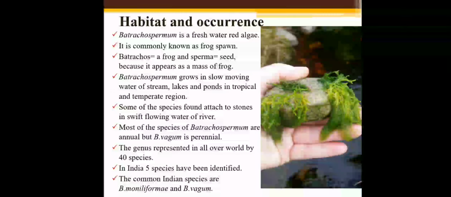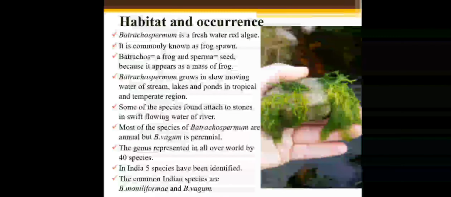Second one is habitat and occurrence. Batrachospermum is a freshwater alga. It is commonly known as frog spawn. Here, batrachos means frog and sperma means seed, because it appears as a mass of frog spawn and is red in color. That is why it is known as Batrachospermum.